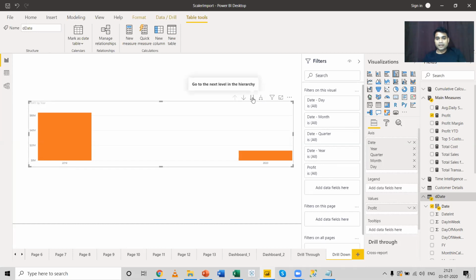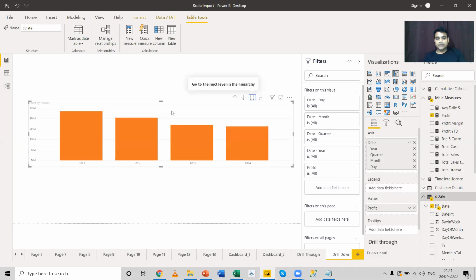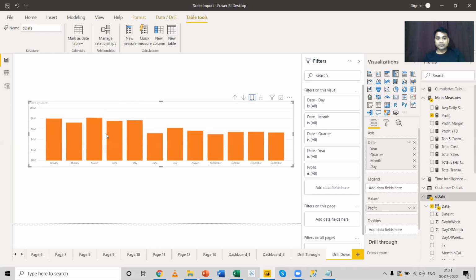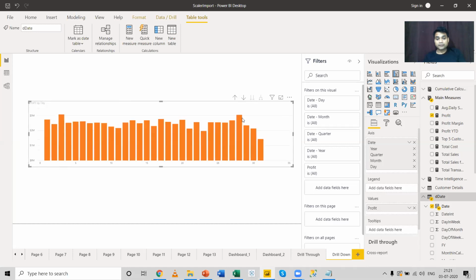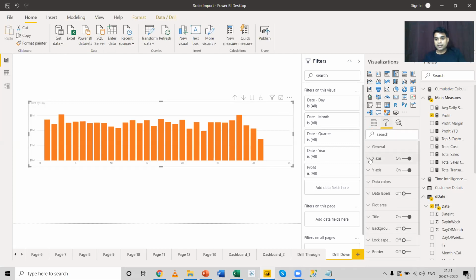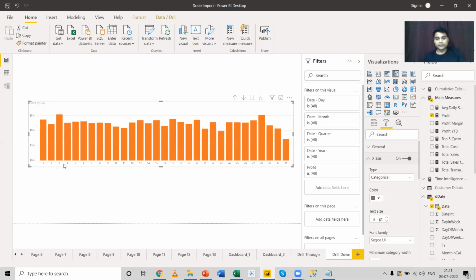Now, if I click on this downward arrow, see, I have taken the profit in terms of quarter. If I further click on this downward arrow, the profit has been taken in terms of months. And if I further click on this arrow, I can see in terms of days. Now over here, the day numbers are quite continuous in nature, right? You have got till 35, but we don't have 35 days in a month. In that case, what you can do, you can change it. You can select this particular chart, come to the format option. In the x-axis, the type is continuous. Make it categorical. And you can see 31 days over here.